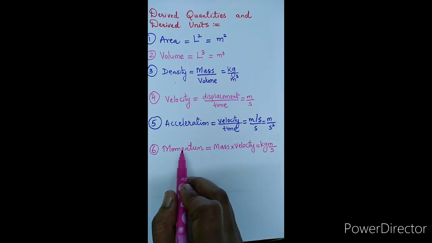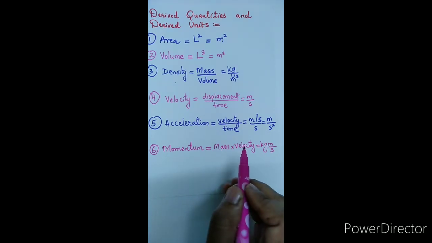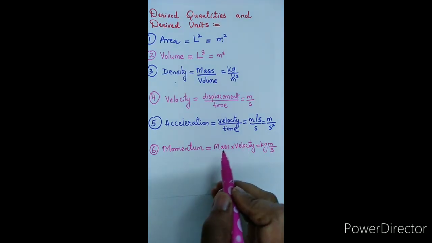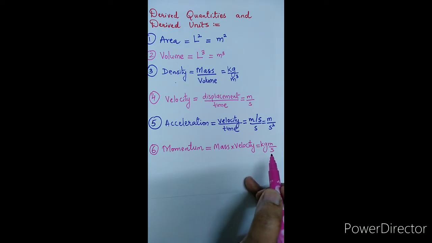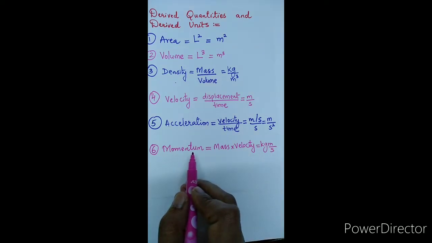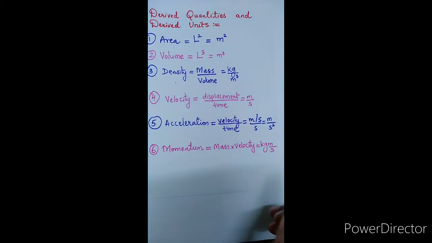The momentum depends on three fundamental quantities, that is the mass, length and time. So its unit also depends on three fundamental units, that is kilogram, meter and second. So the derived quantity is momentum and the derived unit is kilogram meter per second. The next example we have